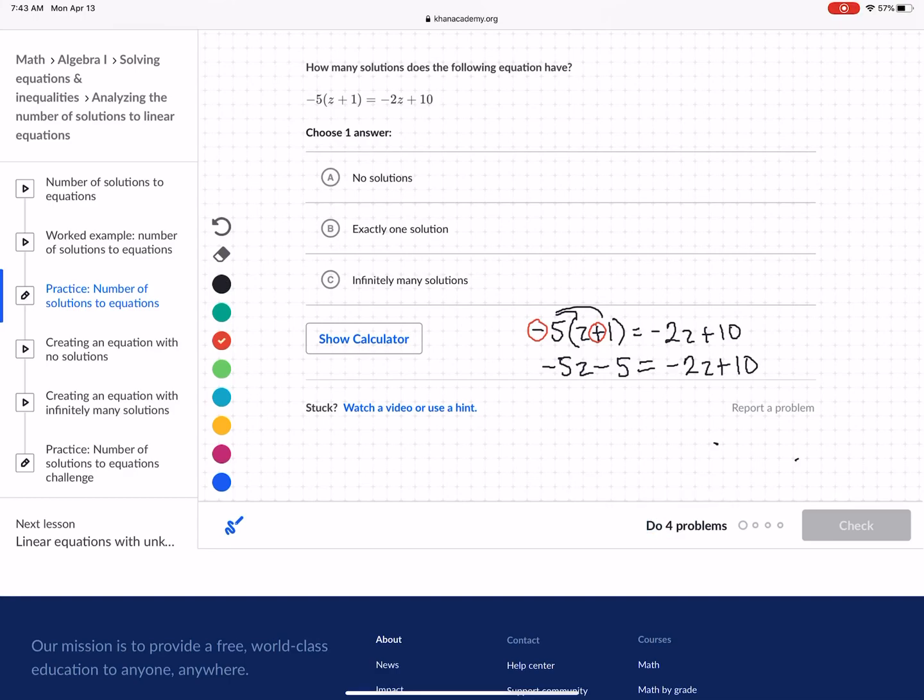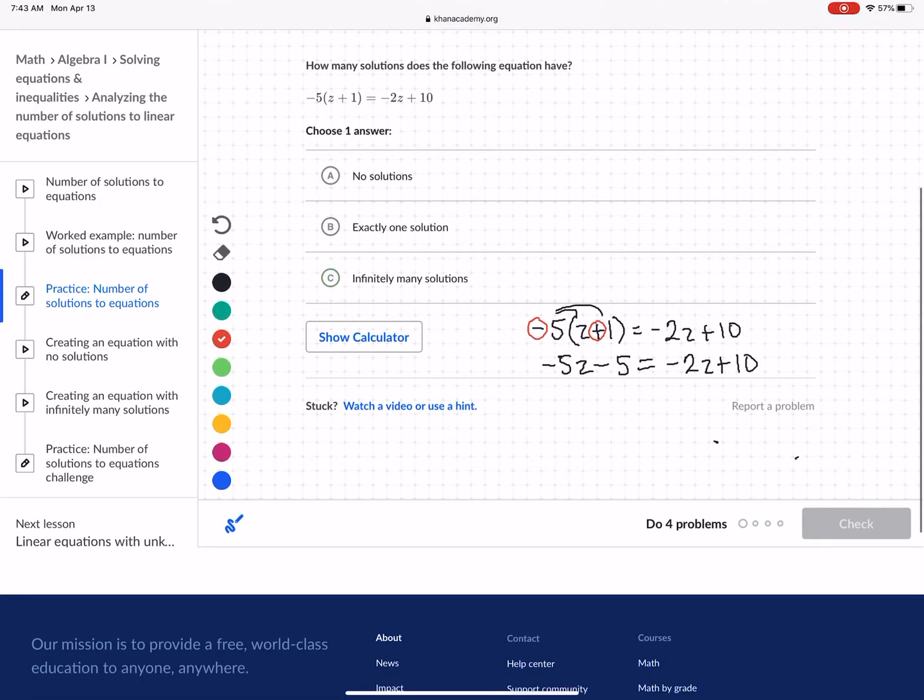Now, to solve the equation, we're going to move all of the z's onto one side of the equation and all the constants onto the other side of the equation, which looks like this. I think the easiest thing to do would be to move the negative 5 on the other side and the negative 2z onto this side.